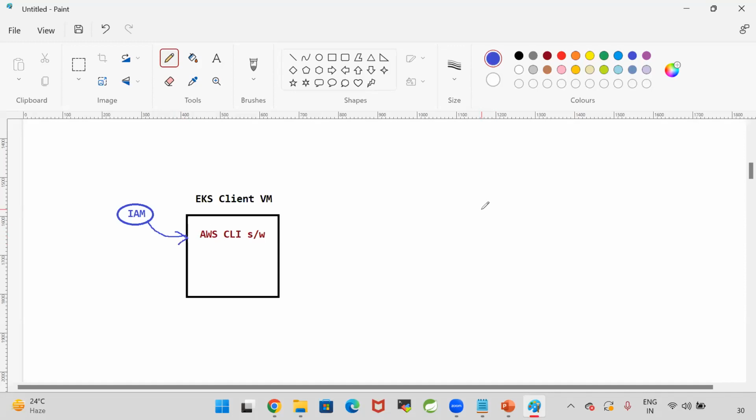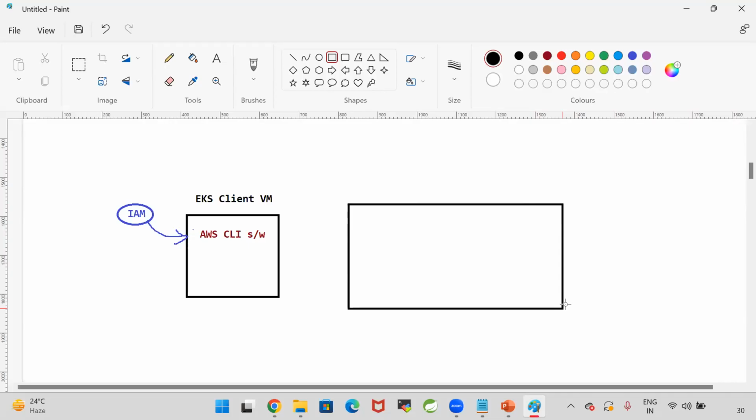I will install AWS CLI to create the cluster. Along with the AWS CLI, we need an IAM role. I will create the IAM role and attach it to this client machine. The AWS CLI software is installed and the IAM role is attached. Now, using this CLI software, I'm going to create the cluster. I will tell the CLI to create a cluster.